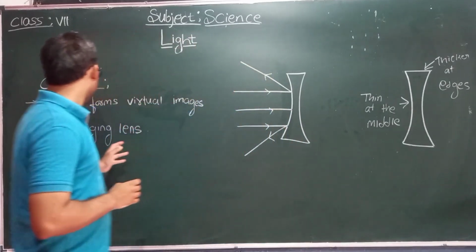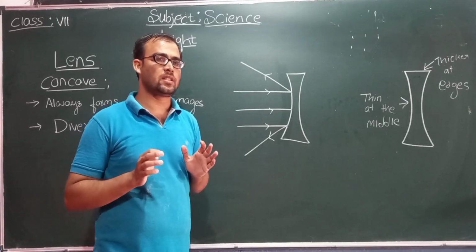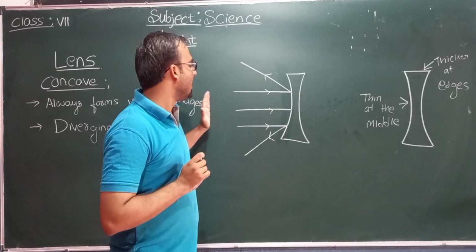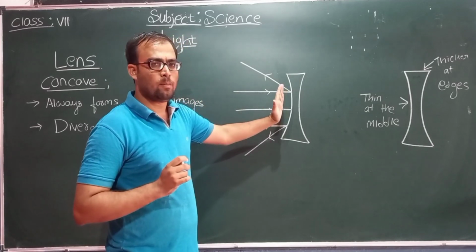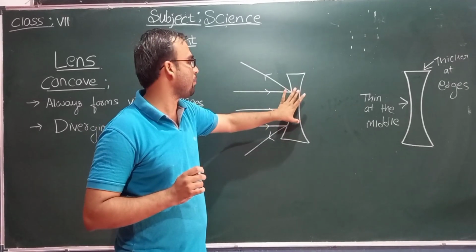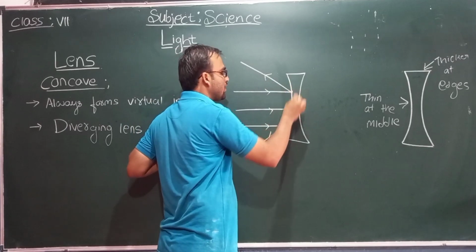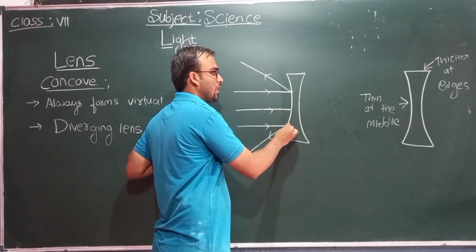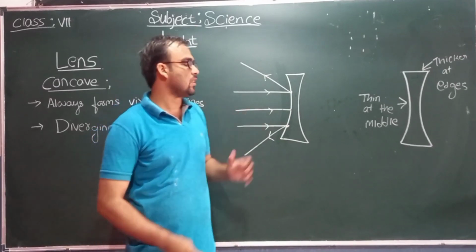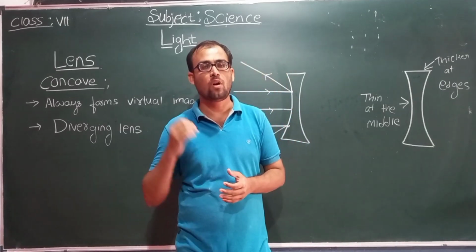Next, the concave lens is called a diverging lens. Whenever light rays are incident on one part of the lens, the light rays appear to be diverged from a point. Because of this, the concave lens is known as a diverging lens.